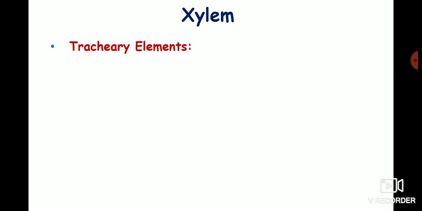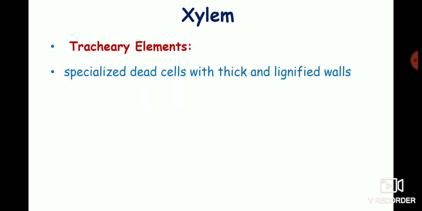Tracheary elements are specialized dead cells with thick and lignified walls which conduct water and mineral salts and also help in mechanical support.